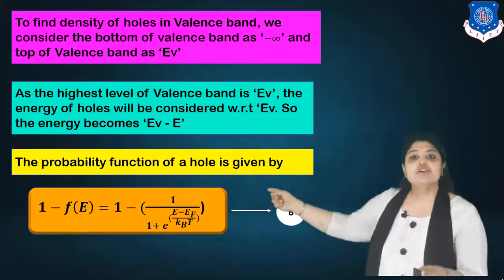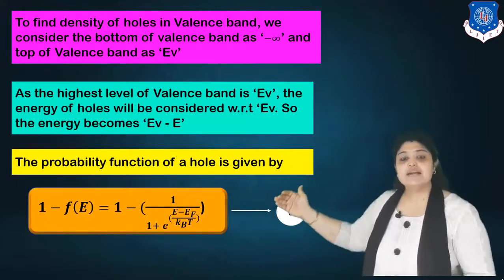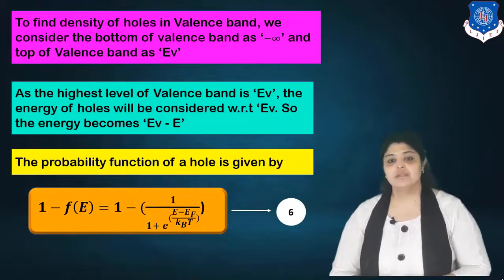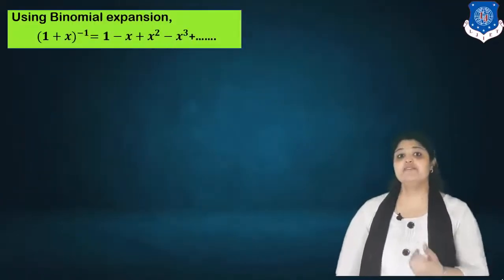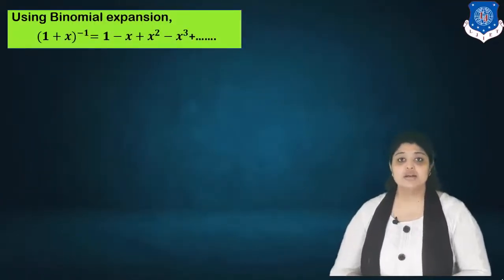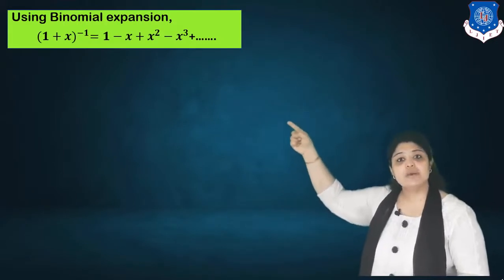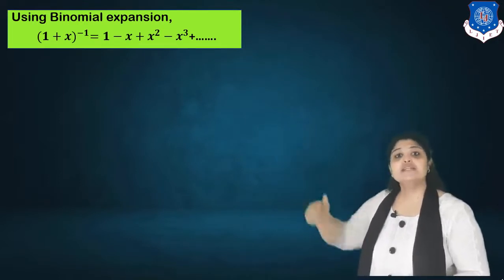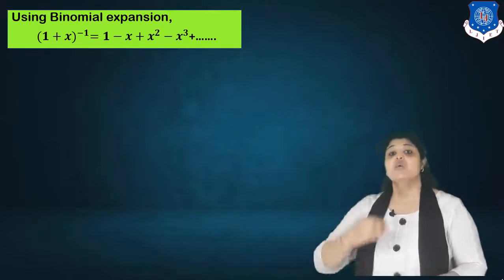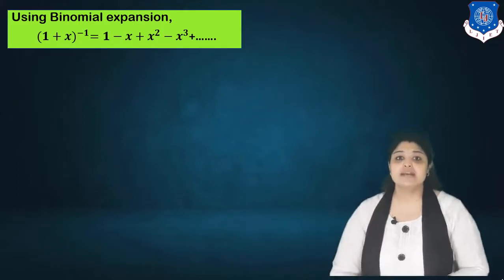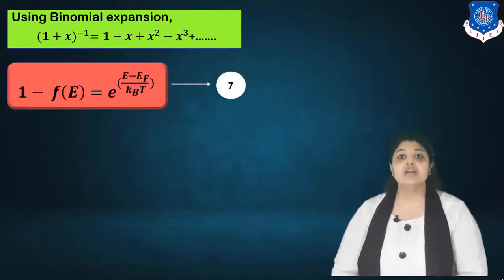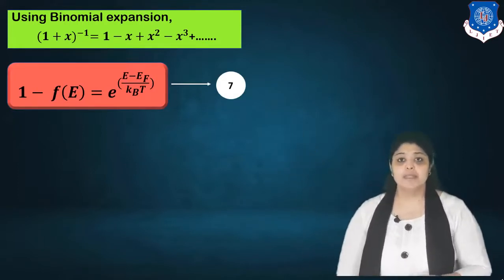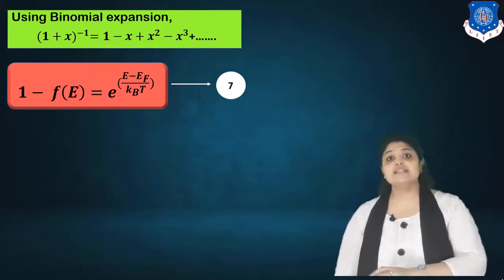And the probability function of holes can be given as 1 minus Fe, that is equal to 1 minus 1 upon 1 plus e raised to E minus Ef upon kBT. In this equation, to simplify it, we can use the binomial expansion. The binomial expansion of (1 plus x) raised to minus 1 gives us 1 minus x plus x square minus x cube. The higher powers are ignored and the final expression will be (1 plus x) raised to minus 1 is equal to 1 minus x. So using this binomial expression, the value of 1 minus Fe we obtain is e raised to E minus Ef upon kBT. Now we got the equation of density of states for holes.